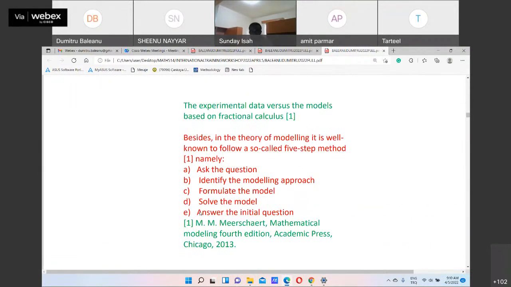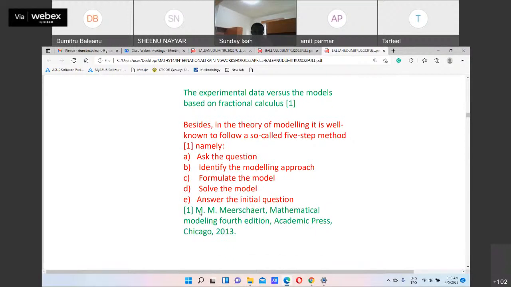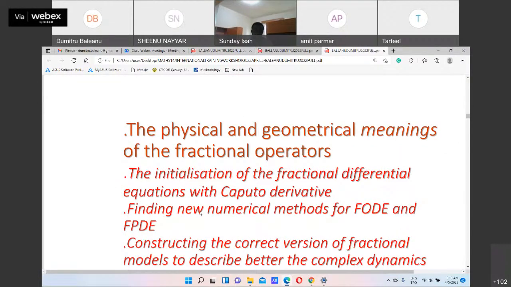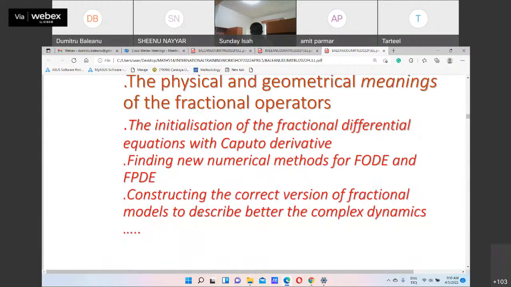And these are the 5 steps of the model we are going to use in fractional calculus: ask the question, identify the modeling approach, formulate the model, solve the model, and answer the question. These are the open problems in all types of operators or fractional operators, singular or non-singular: physical and geometrical meaning, initialization of the fractional differential equation, finding new numerical methods, constructing the correct version of fractional calculus.